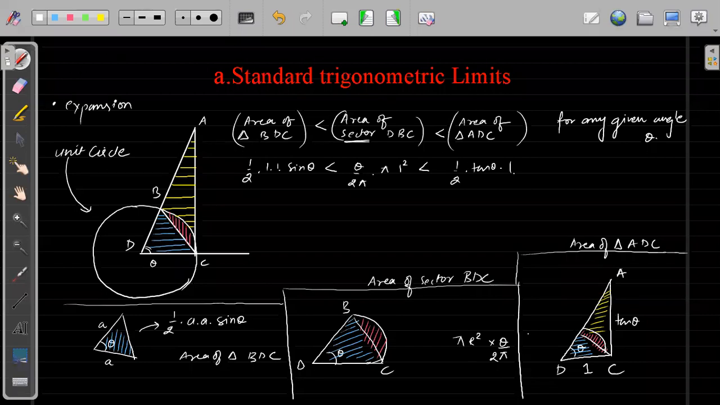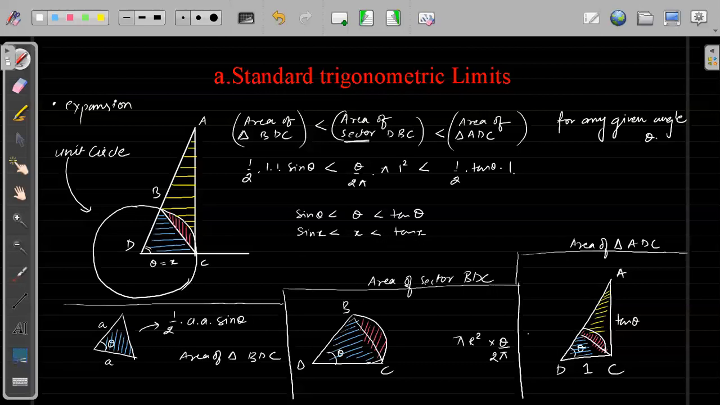We have now got this result. So I will try to simplify this. The 1 by 2 and 1 by 2 can get cancelled. Here pi can get cancelled. So I can write sine of theta is always less than theta is always less than tan of theta, right? Instead of theta, if I write this theta as x, I can always write sine of x is always less than x is always less than tan of x.